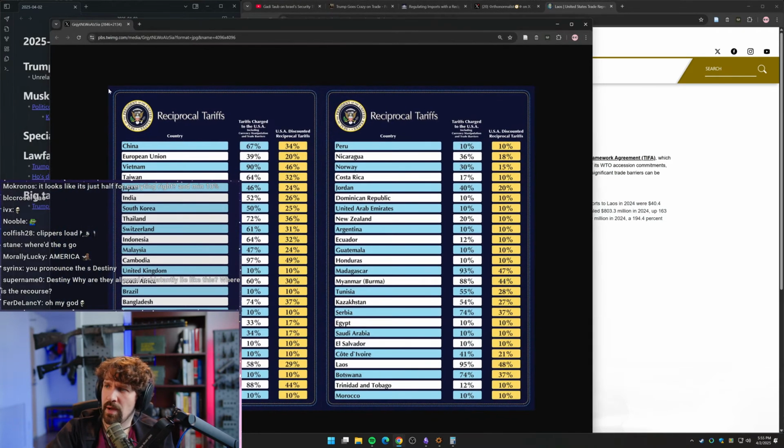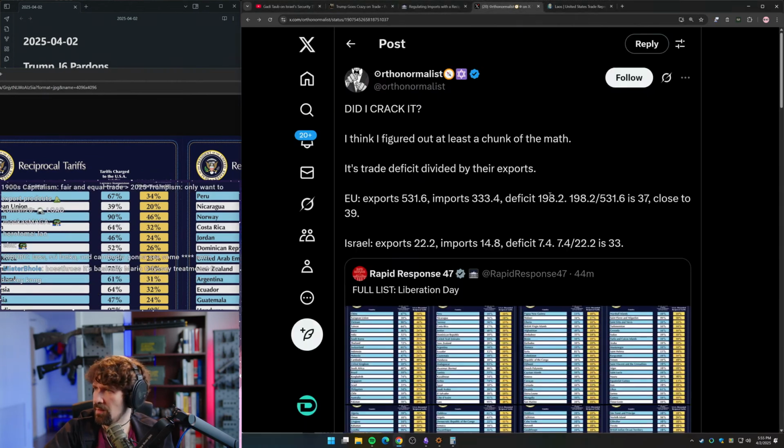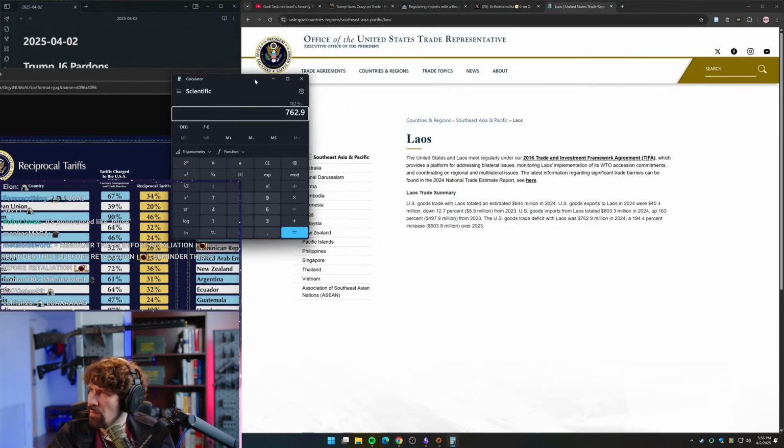And then you divide that by total imports. Is that what they do? Deficit divided by, oh no, by the total exports? Wait, from the other country, right? Or no, to our country. Wait, okay, EU. We export 531, we import 333. So you do the deficit divided by how much we export to them. So it would be the deficit divided by 40.4. Is that right? Am I doing this right?